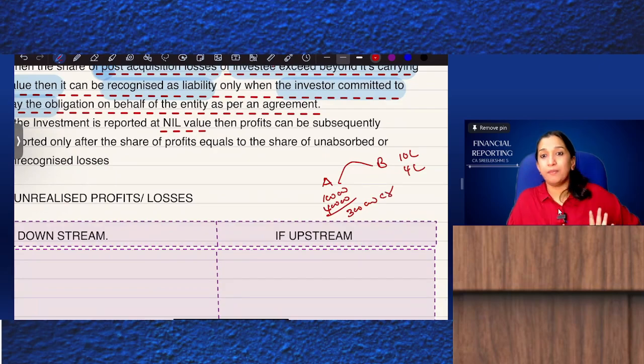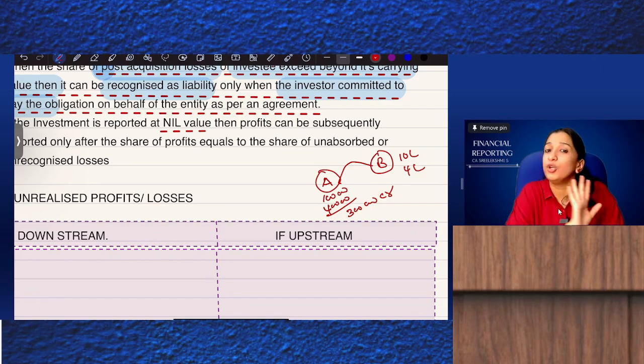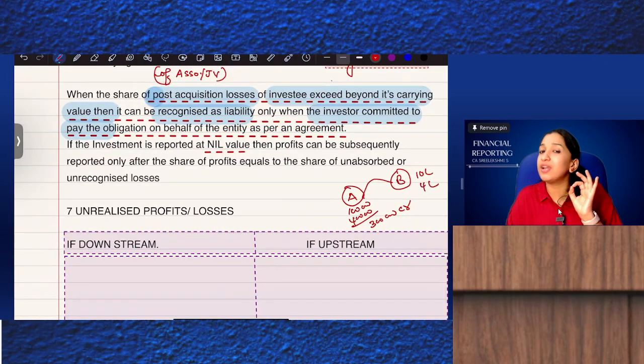Show it as a liability only if A has entered into an agreement with B and committed to pay the obligations of B: B, your obligations will be paid by me, don't worry. Have you entered into an agreement like that? Then A has a liability. If you have not entered into any such agreement, investments should be reported at nil value.